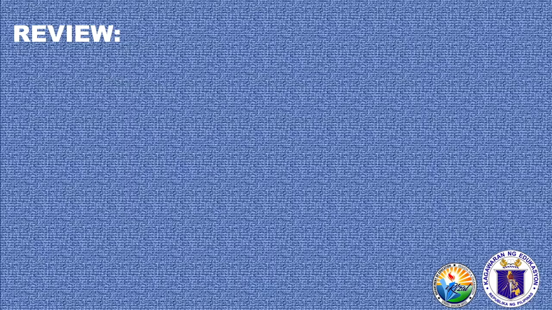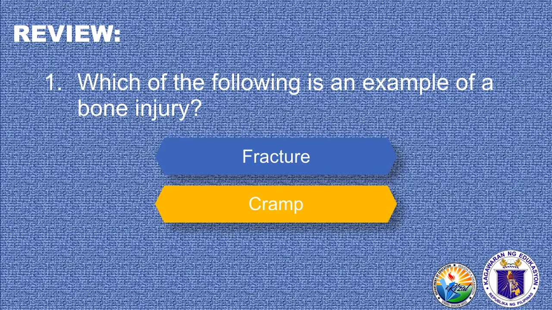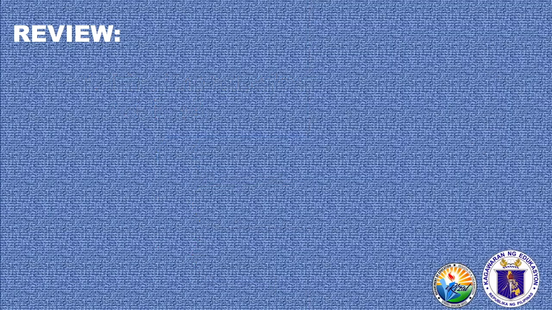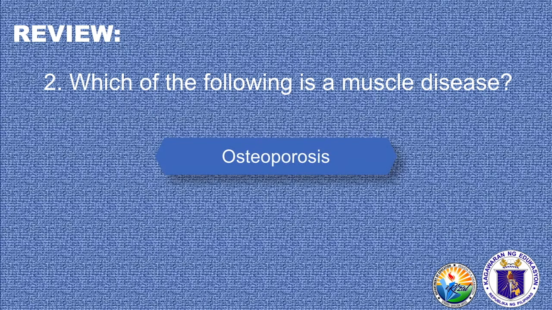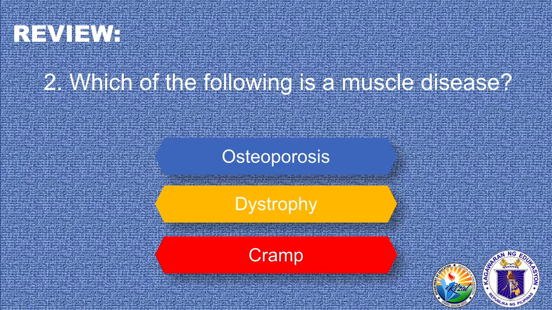Before we go to our lesson, last time we have studied about the causes and treatment of diseases of bones and muscles. Let us see if you could still remember them. Which of the following is an example of bone injury: fracture, cramp, or bruise? If you have answered fracture, then you are correct. Number 2, which of the following is a muscle disease? Osteoporosis, dystrophy, or cramp? If you have answered dystrophy, then you are correct again.